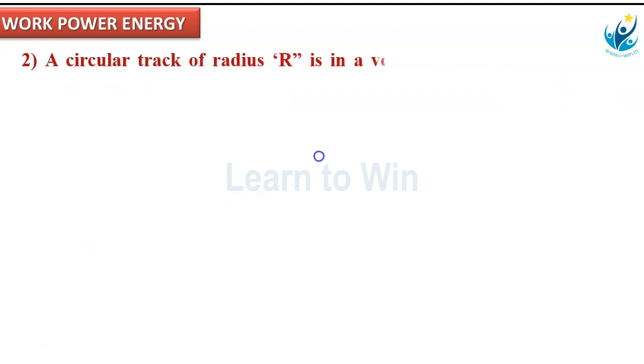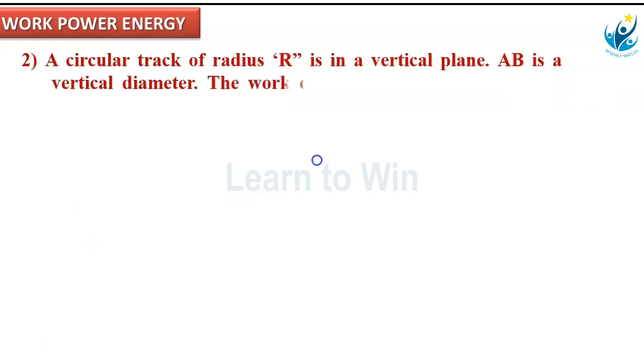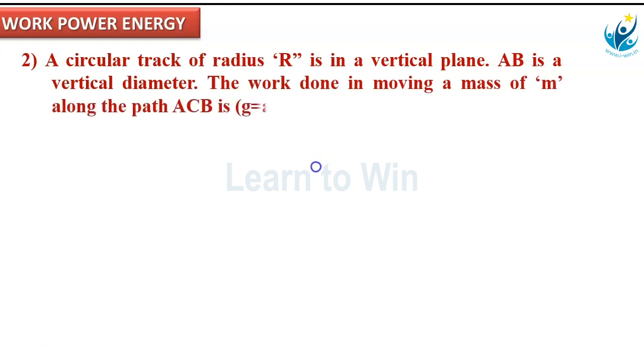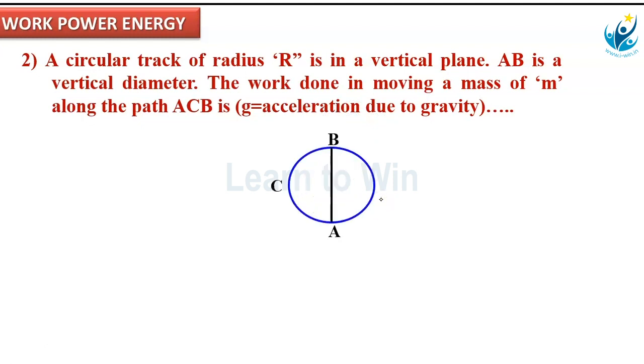Next question. A circular track of radius r is in a vertical plane. AB is a vertical diameter. The work done in moving a mass small m along the path ACB is, g is acceleration due to gravity. Let us observe this diagram.